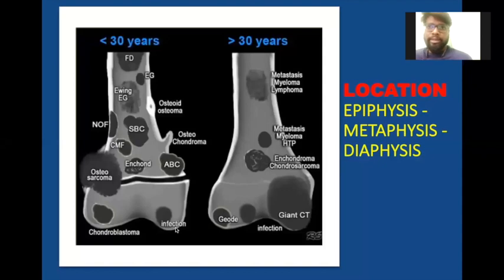Usually an osteosarcoma could be a metaphyseo-diaphyseal type of tumor, and we can have a giant cell tumor, which is an epiphyseal metaphyseal type of tumor, and a purely epiphyseal variety, which is a chondroblastoma.